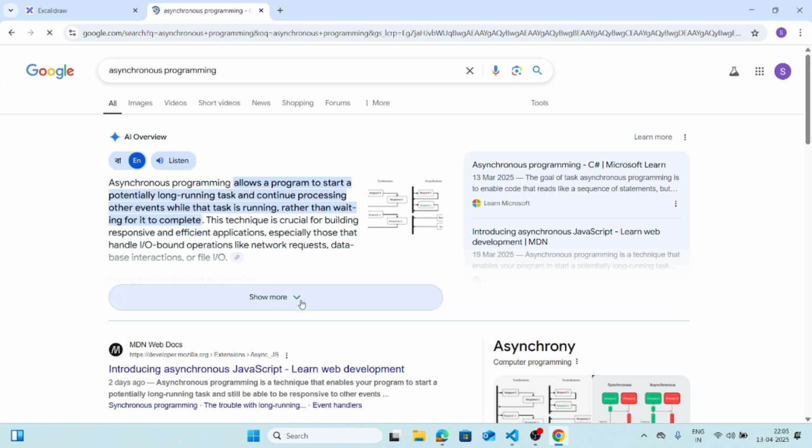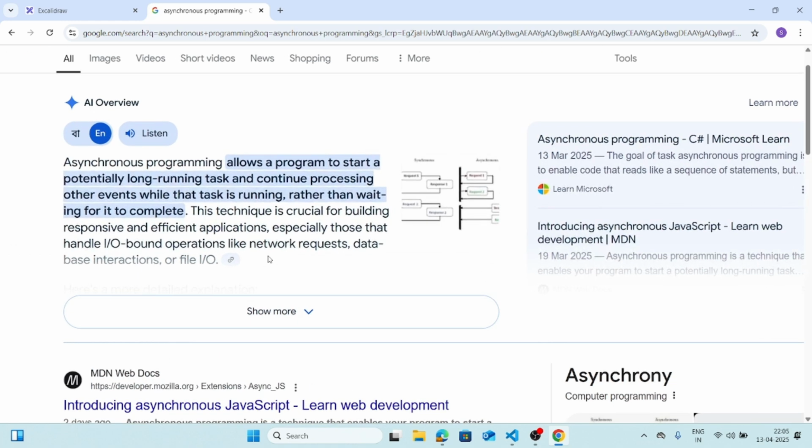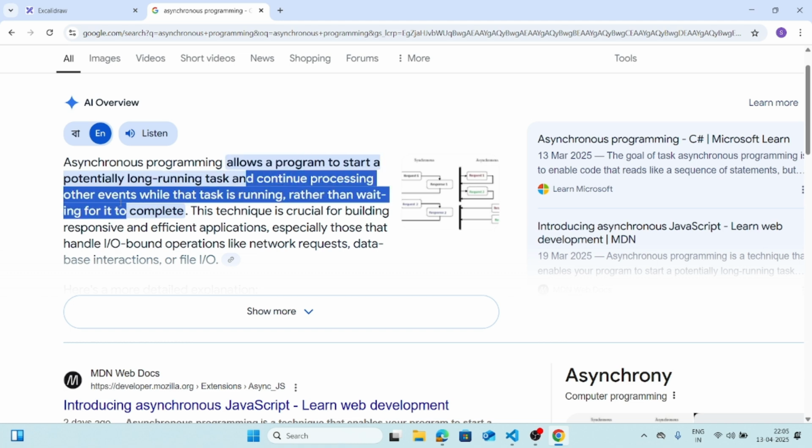I know that this is a promise lecture, but I thought that asynchronous programming is also very much needed for you. So here I am just covering both of them. Okay, so the caption will be something like that, the title of the video. Asynchronous programming allows a program to start a potentially long-running task and continue processing other events while that task is running, rather than waiting for it to complete.